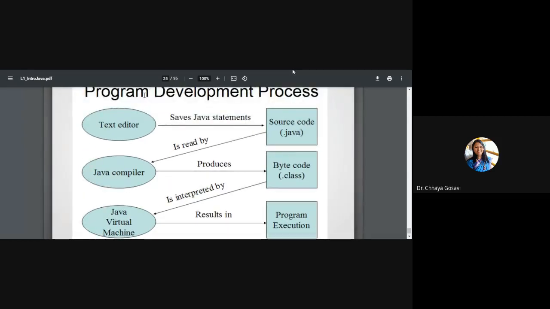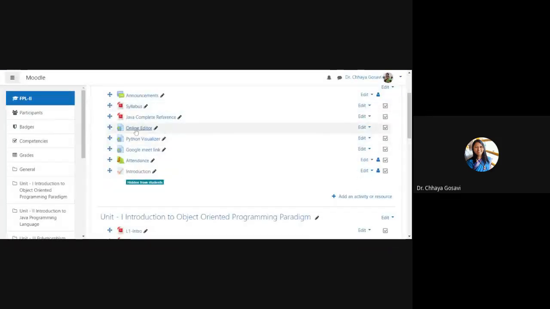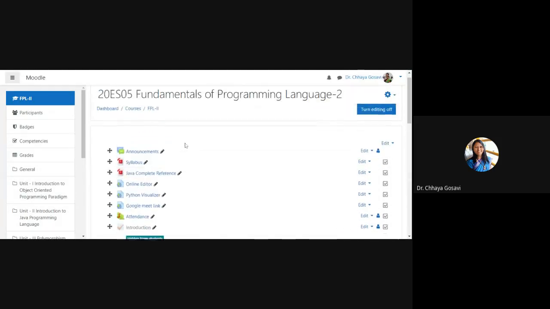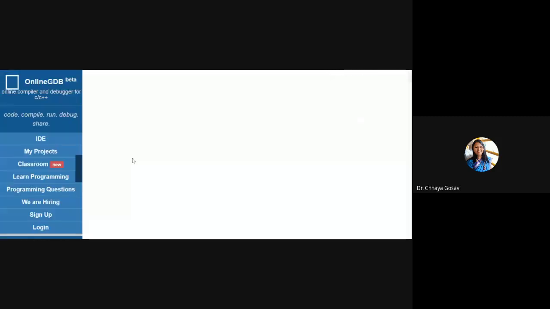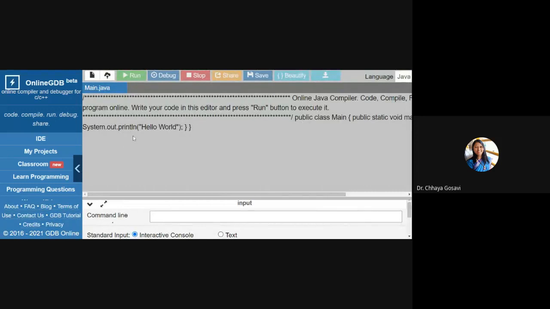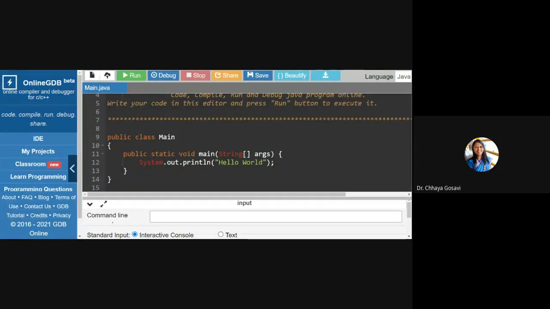Now what you have to do is go to this online editor. On your Moodle page, you can see the online editor. It is visible to you. Click on this online editor, and JDoodle will open. Check whether the language selected is Java or not, and try to write some simple code.